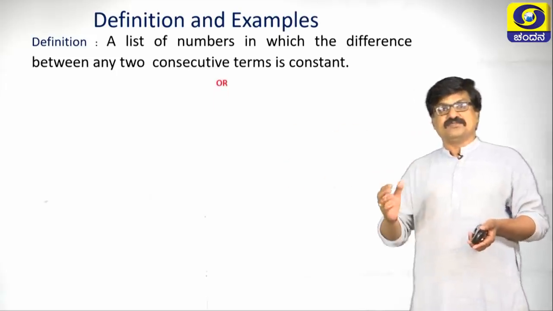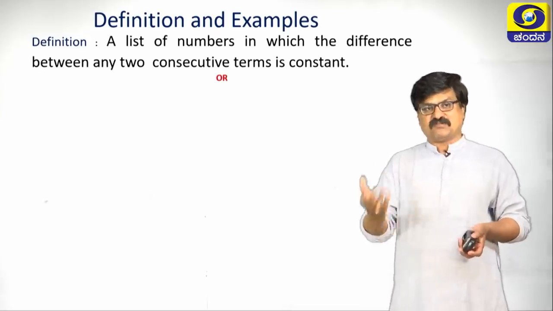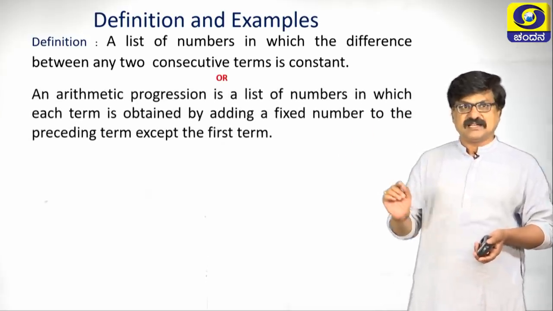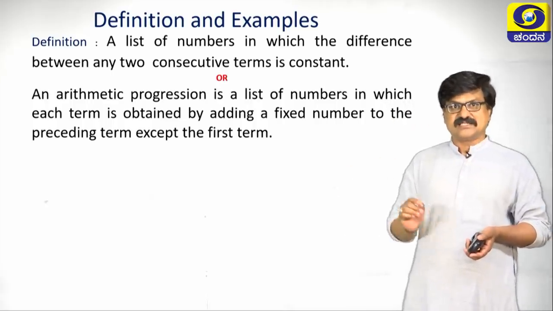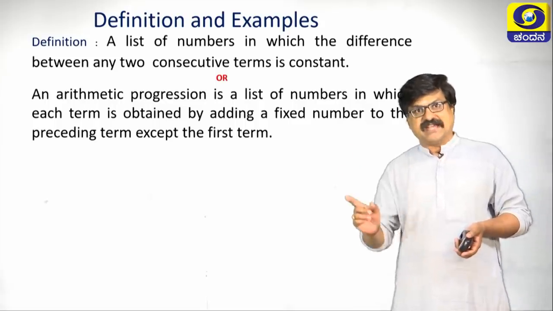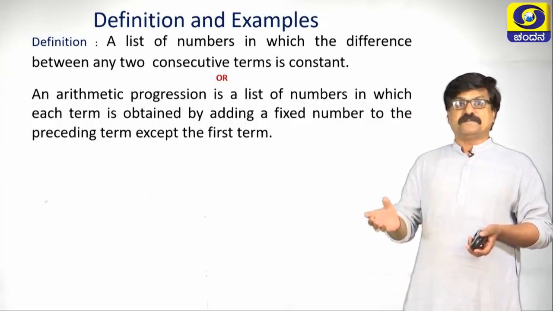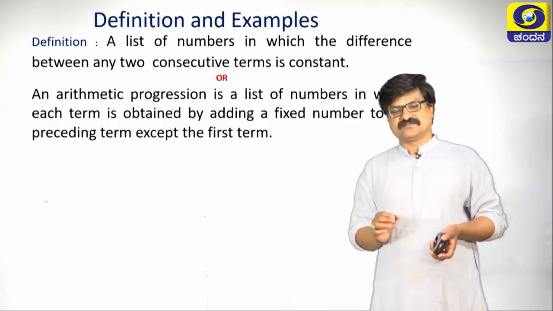We can define this AP in another form also. An arithmetic progression is a list of numbers in which each term is obtained by adding a fixed number to the preceding term, except the first term.